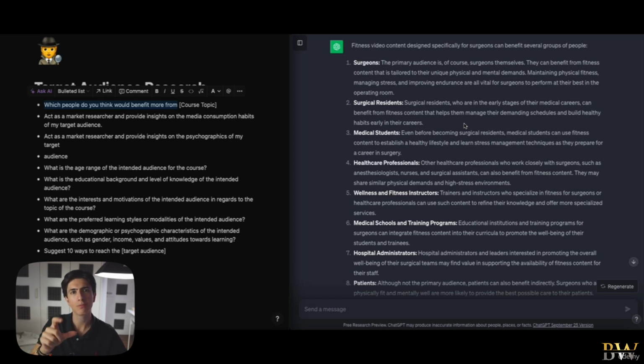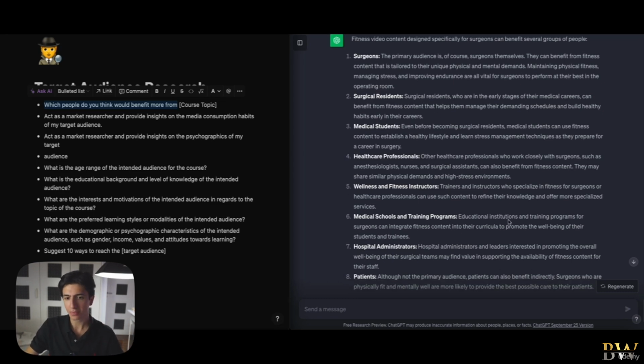We can tweak some small parameters in our content, not deviate from our core subject, but slightly change the theme of our content to appeal to a wider demographic. So healthcare professionals, medical students, surgical residents, all that stuff.